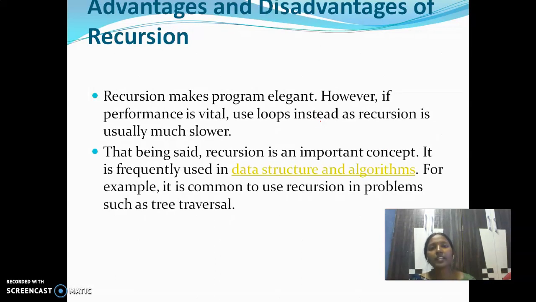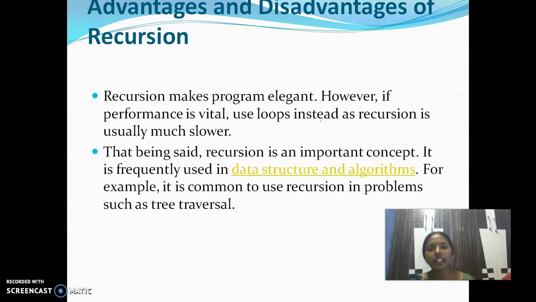Now, what advantages and disadvantages do we have with recursion? Recursion makes the program elegant, but its execution is not as fast compared to a for loop. However, if performance is vital, use loops instead, as recursion is usually much slower. So recursion implementation is difficult and execution also takes much time. That means its execution is slower compared to for loops.